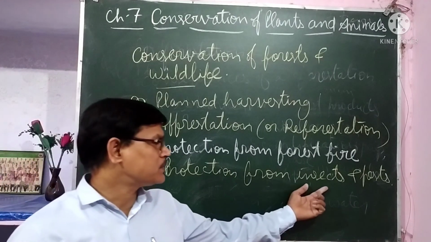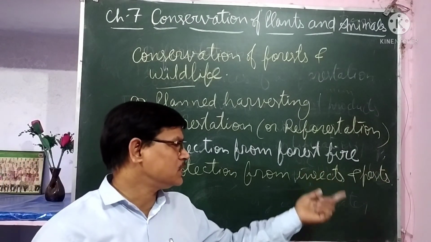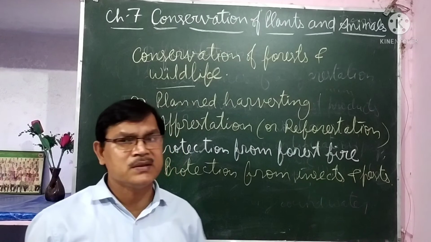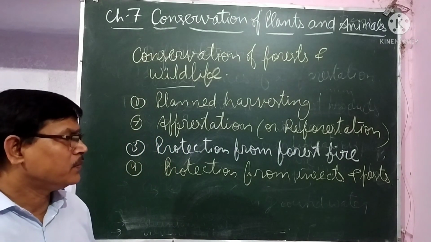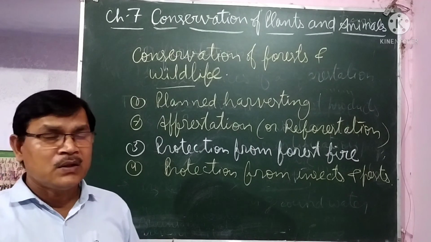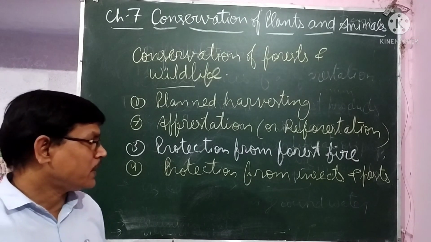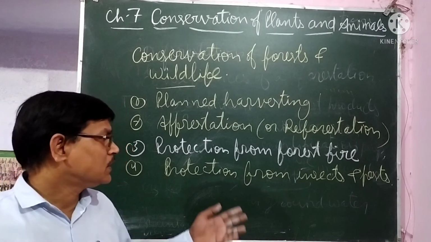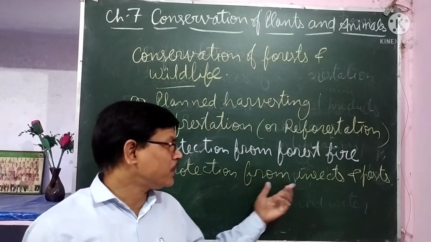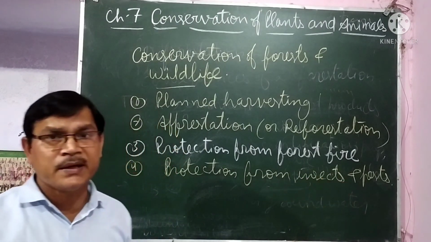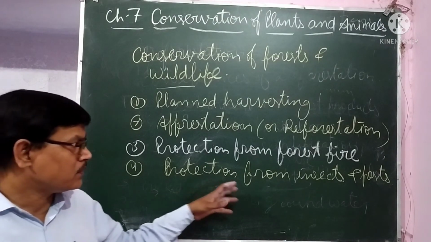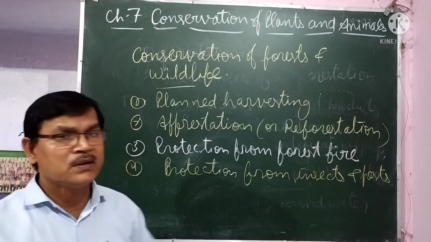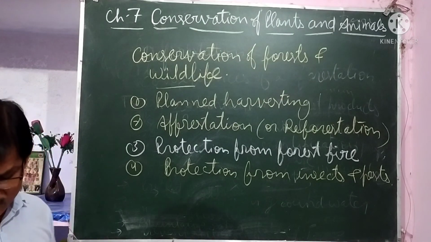Some insects eat the leaves of the trees, and some harm the stem, fruit, or any part of the tree. So that affects the forests. Either by spraying insecticide and pesticide they should be controlled, or whatever trees are infected with these insects and pests should be removed from the forest.